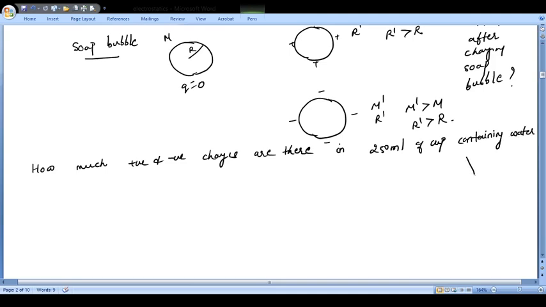You have a cup here, and in this cup there is 250 ml of water. So how many positive and negative charges are going to be there? This is what we have to see.